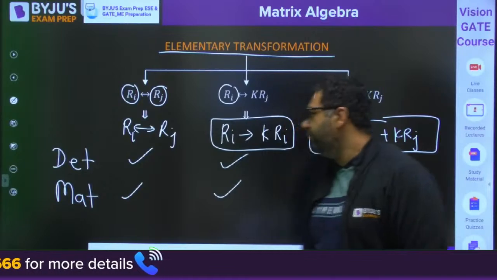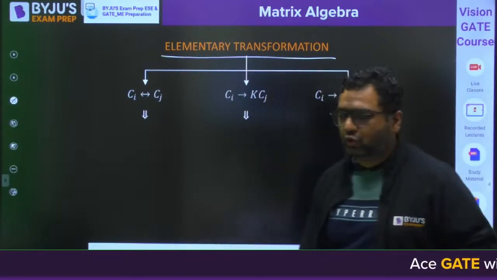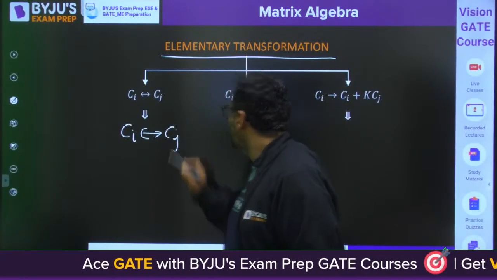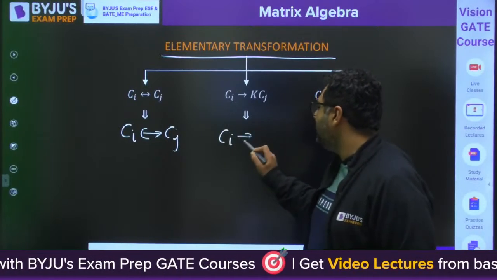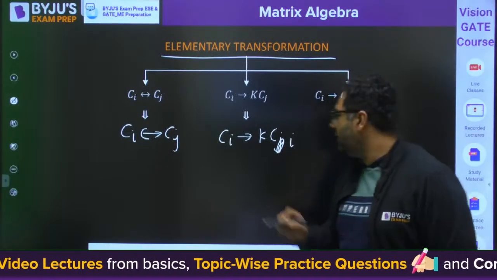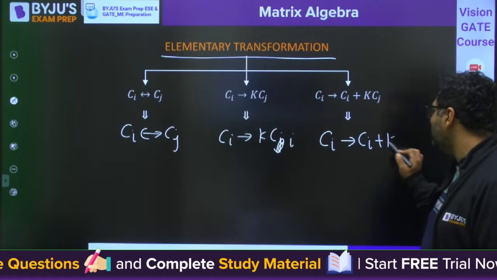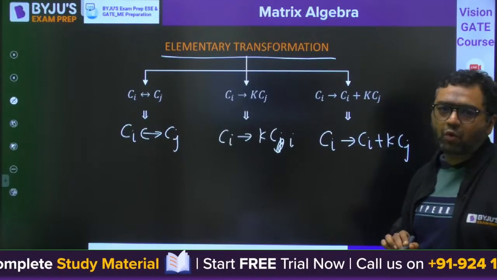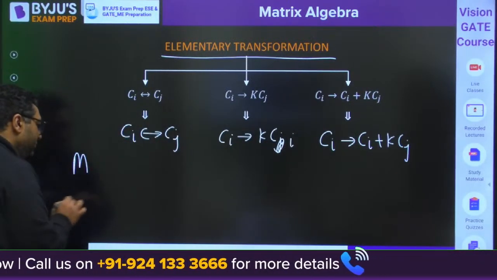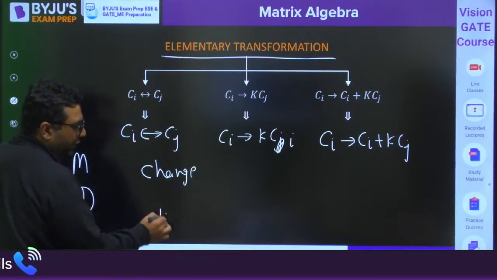Okay, so guys, when we are talking about the elementary transformation, these are happening in column also. For column also you can have an interchanging of a column. For column also you can have a multiplication to the column, Ci is k times Ci. Then here also you can operate Ci plus k times of Cj, means adding some column with some multiplication constant. So whenever you will do this, obviously matrix and determinant are going to change.